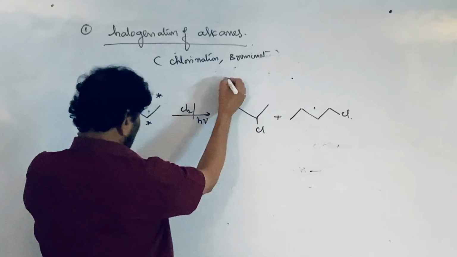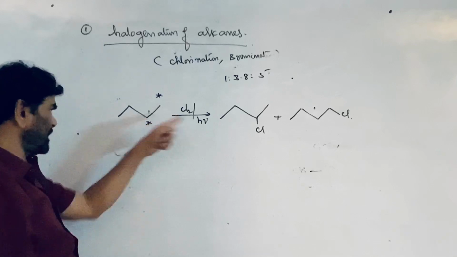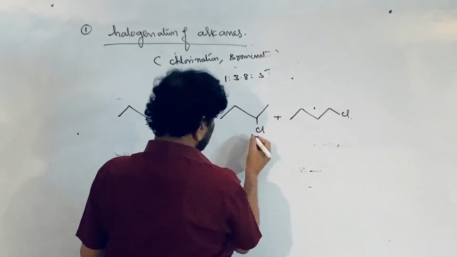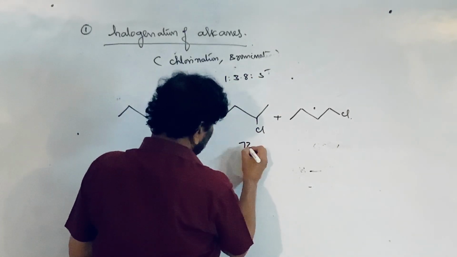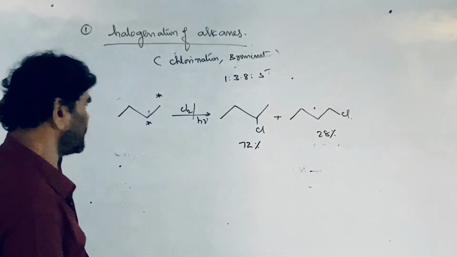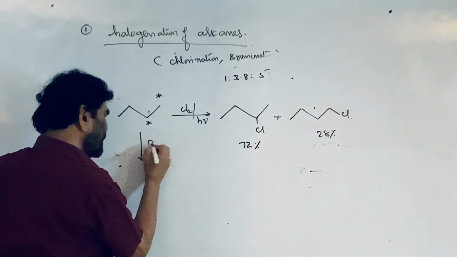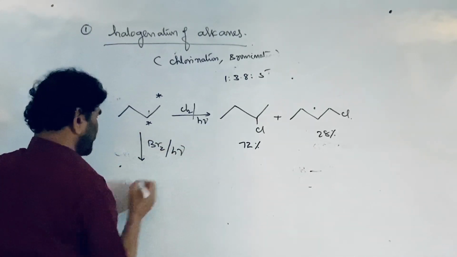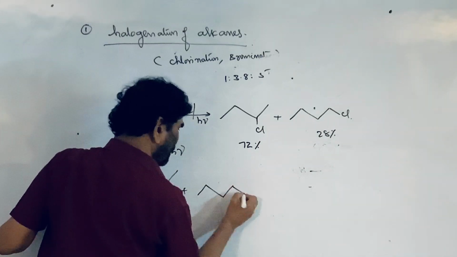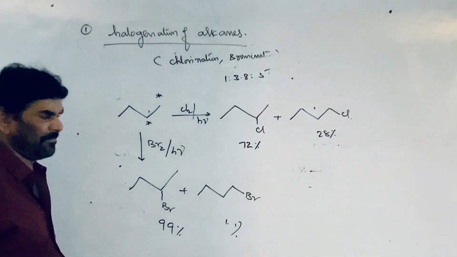If you calculate 1 is to 3.8 is to 5, the percentage of secondary and primary that we did in the classroom, secondary is 72% and primary is 28%. If bromination is carried out in the presence of light, 2 bromobutane plus 1 bromobutane is formed, almost 99% and 1%.